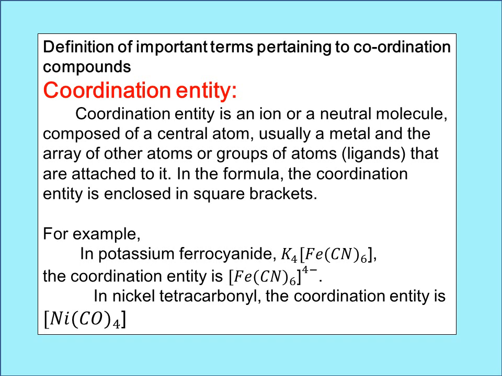In this you can see Fe, which is a central metal ion, which is connected to CN minus, a group of negative ions. So coordination entity is nothing but a neutral molecule or a negative ion which is surrounding the central metal atom, which is represented by a square bracket. In the case of nickel tetracarbonyl, the coordination entity is [Ni(CO)4] within square bracket. So whatever is written within square bracket, we consider the square bracket with its charge to be the coordination entity.